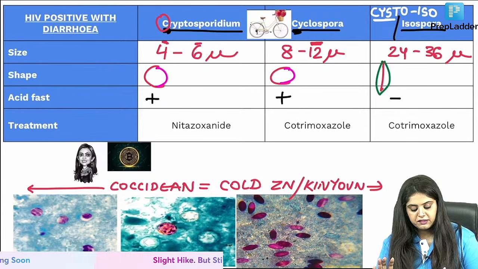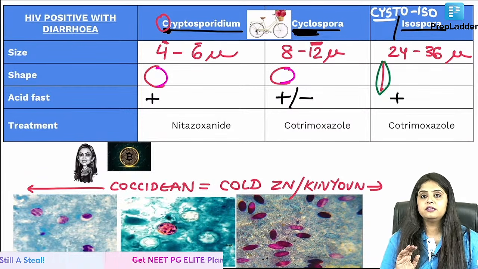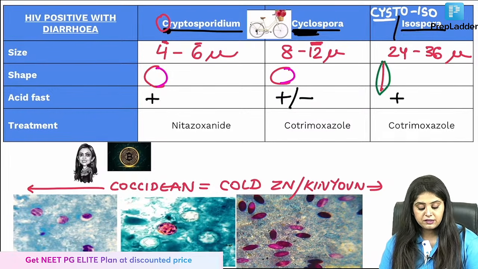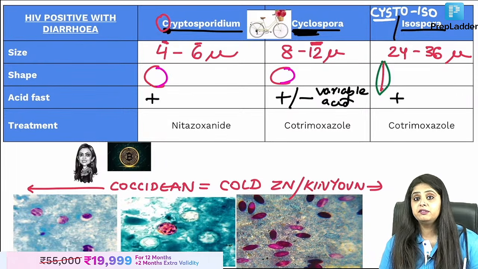All of them are acid fast, ma'am, but Cyclospora is a cycle. Sometimes yes, sometimes no, cycle. Sometimes acid fast, sometimes not acid fast, which means it is going to be variable acid fast. Is that okay? So let me see the photo.